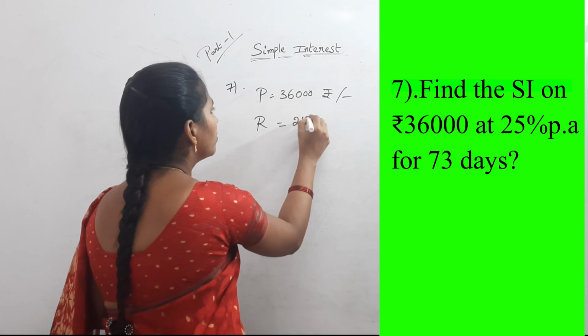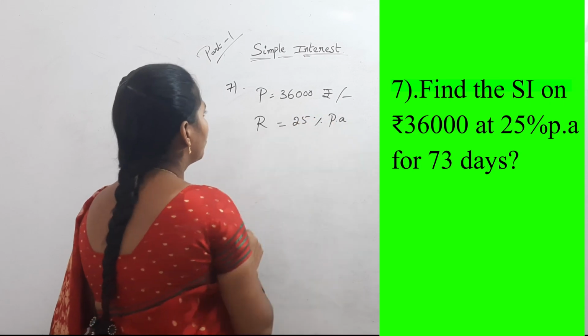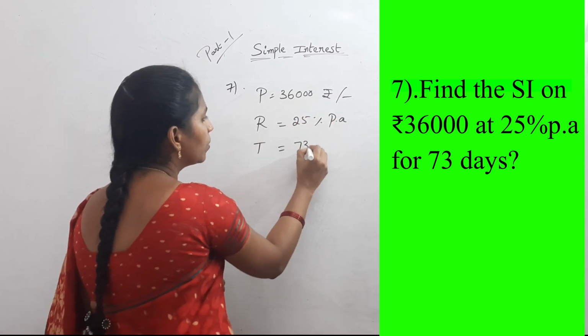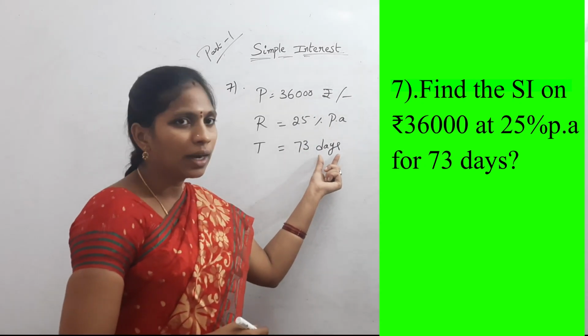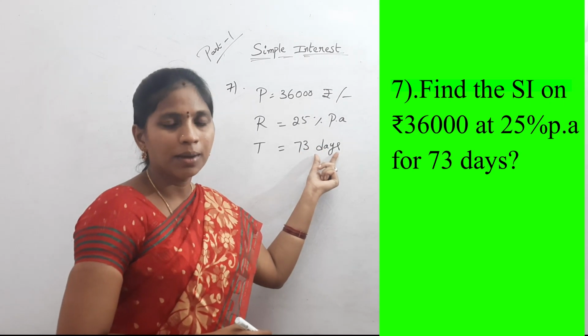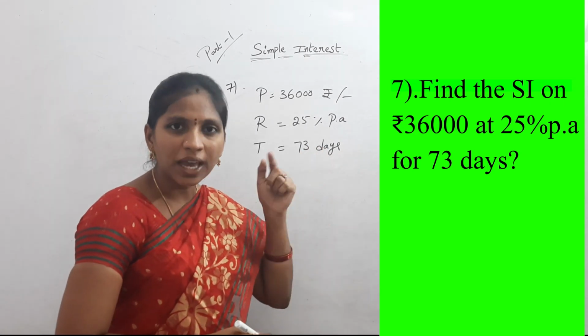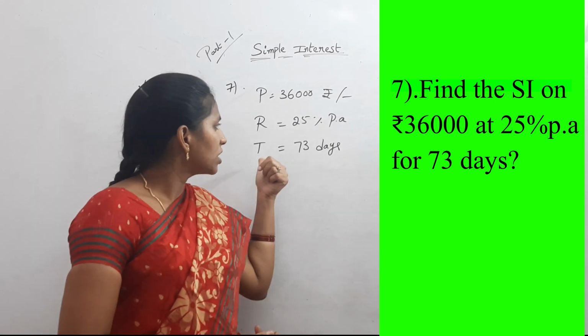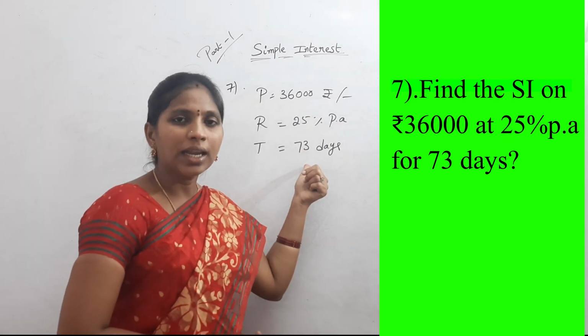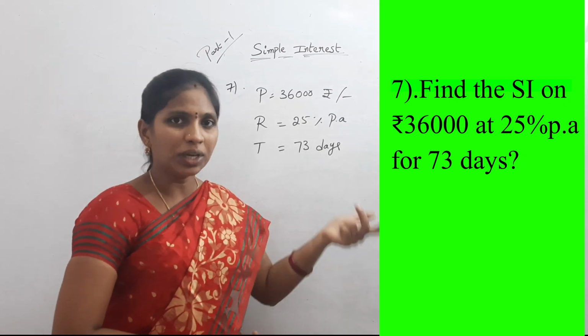25% per annum. And time period T equal to 73 days. See here, time period is in days, but time period must be in years. If the time period is in months, you should convert those months into years.